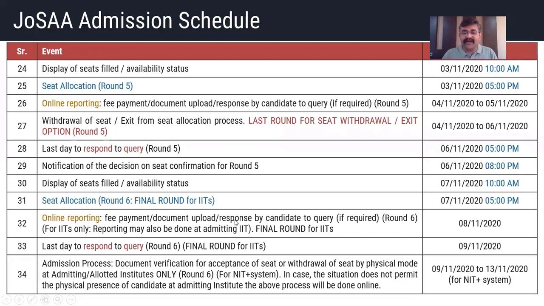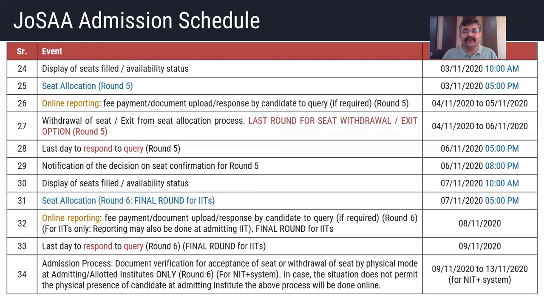But in case of IITs, only one day is given, that is 8th November. Please be careful. For IIT only one day is given, whereas for NIT plus system 9th November till 13th November is given. So please follow the dates and follow the timing. This is JOSAA admission schedule for 6 rounds.